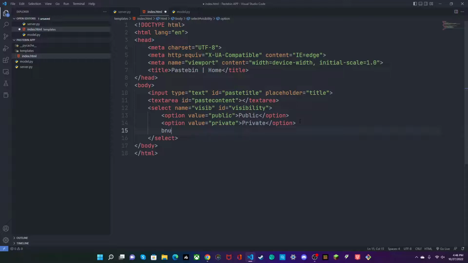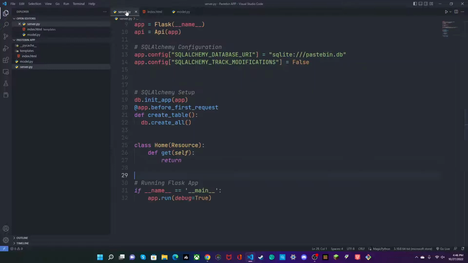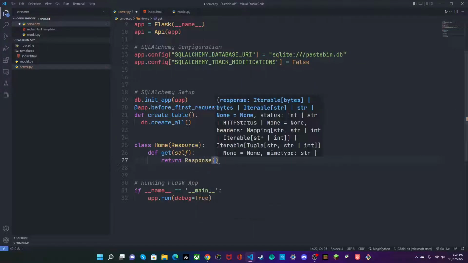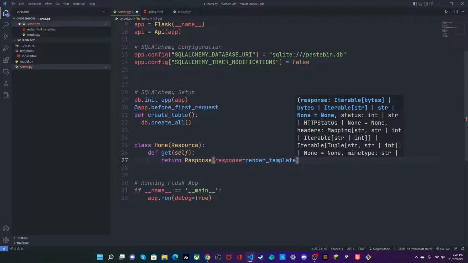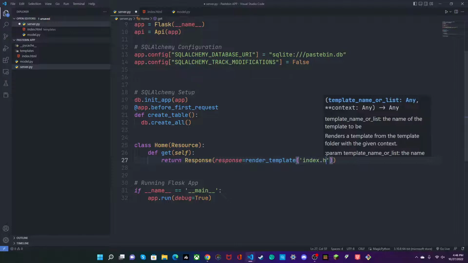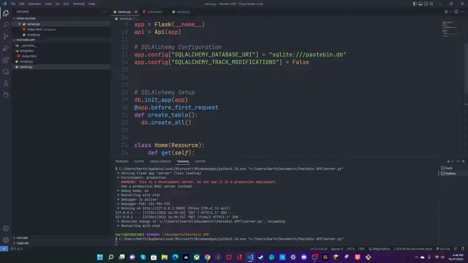Now finally, we'll add a button to submit. Type equals button, and onclick equals paste. Now we'll save this, and over here we'll return response. Response equals render_template index.html. Now let's save this and run our Flask server.